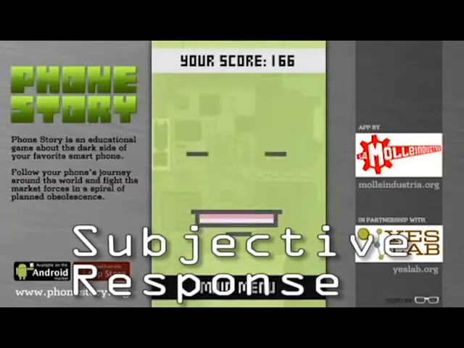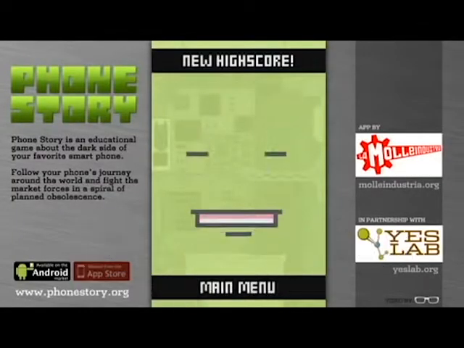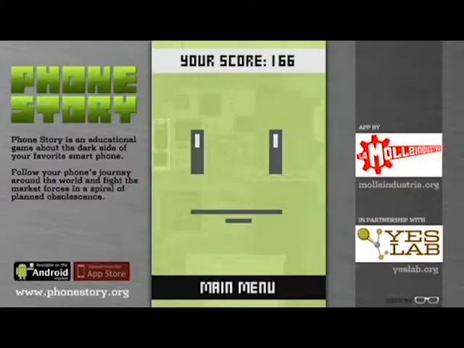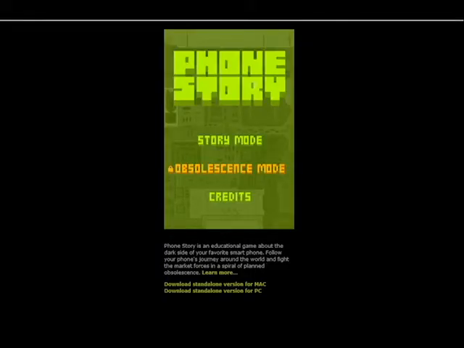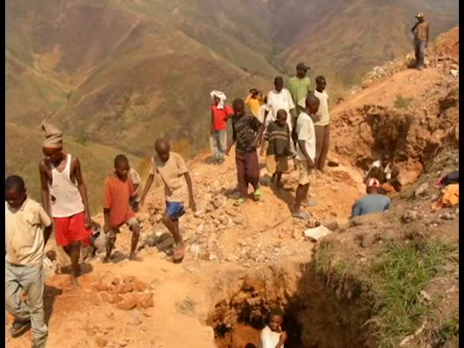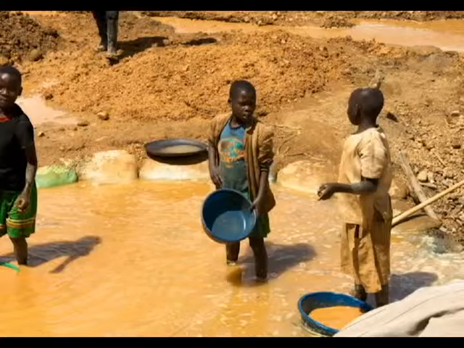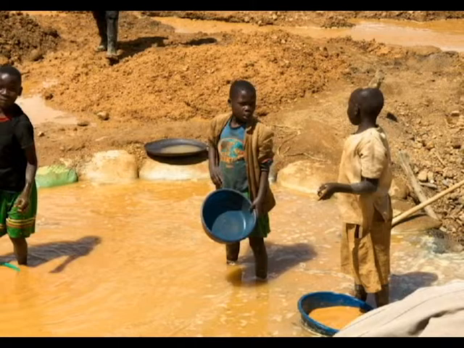Phone Story affected me emotionally mainly because I love my smartphone, but I had no idea that so many people globally had to suffer in order for me to have it. I don't support child slavery at all. I'd rather give up my smartphone if it meant the children of Congo no longer had to be enslaved. I felt this game was very informative. I feel that most people aren't aware of all these different issues going on.